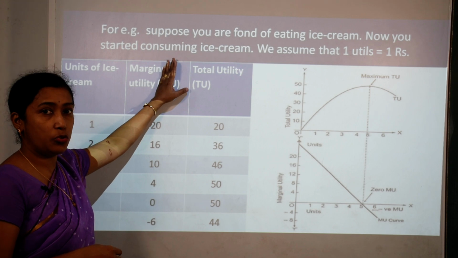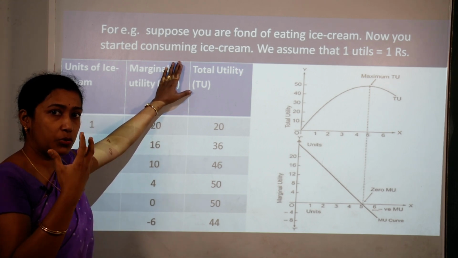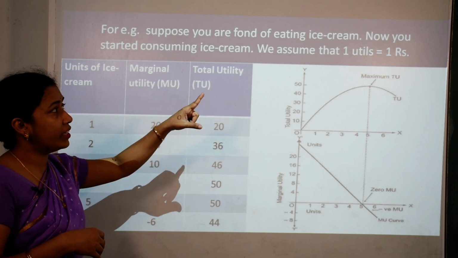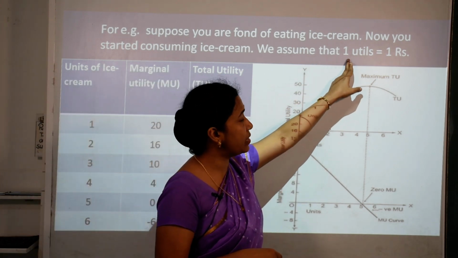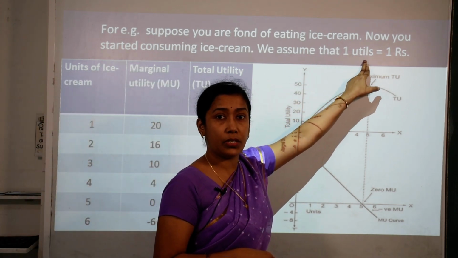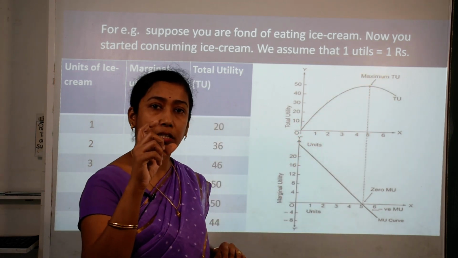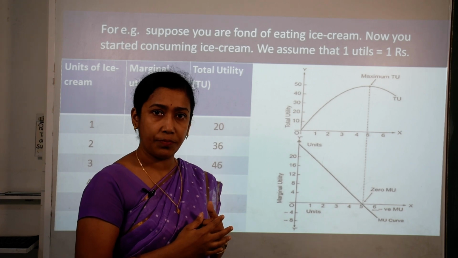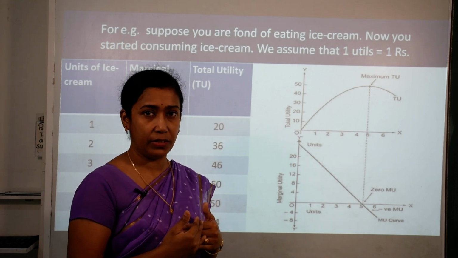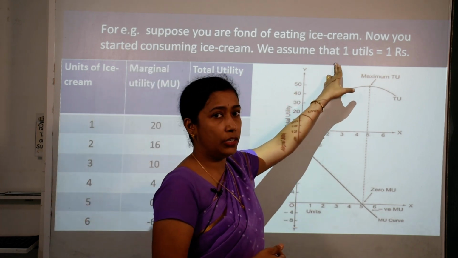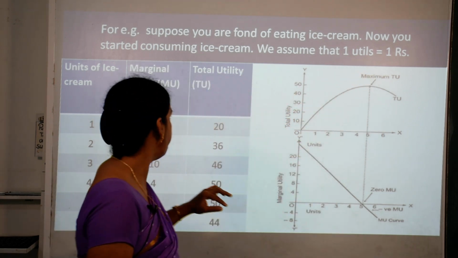Now you started consuming ice cream one by one, whatever cups of ice cream you wanted to consume. Note that we assume that 1 util is equal to 1 rupee. That means we imagine that the util is the standard of measurement, measuring the satisfaction level a consumer is getting. So we assume that 1 util is equal to 1 rupee.